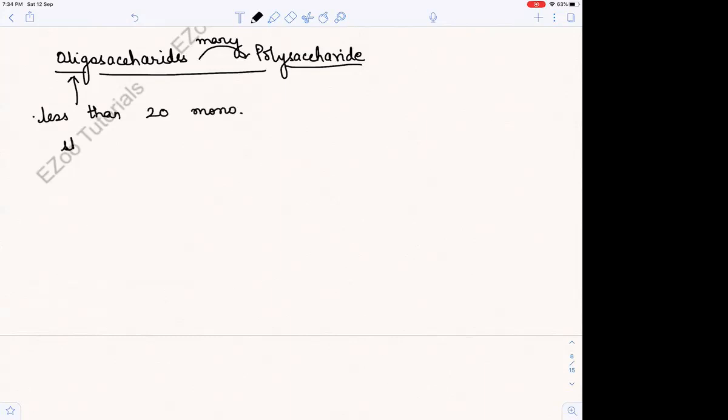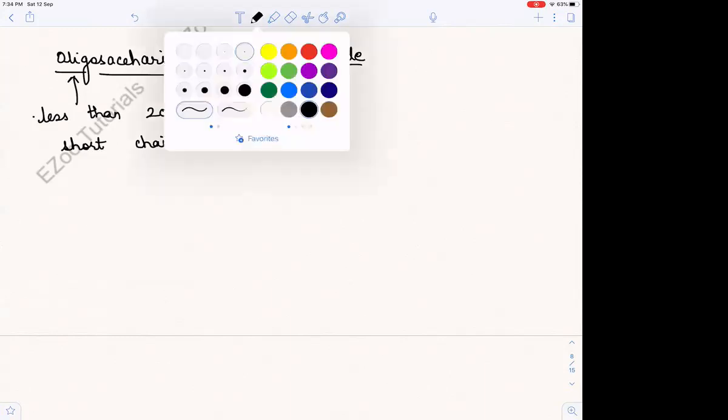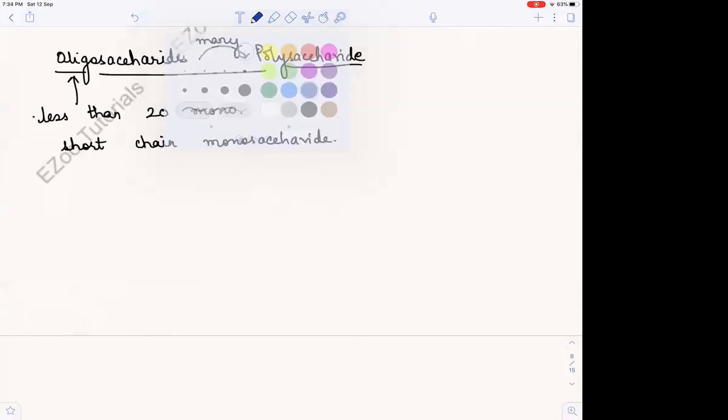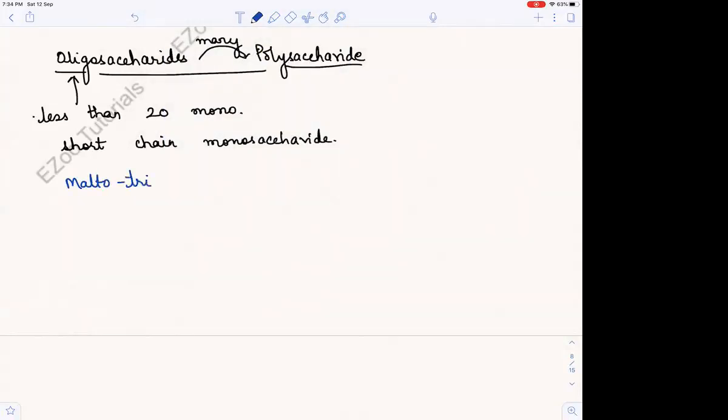So basically they are short chain monosaccharide. So basically I told you maltotriose, remember?